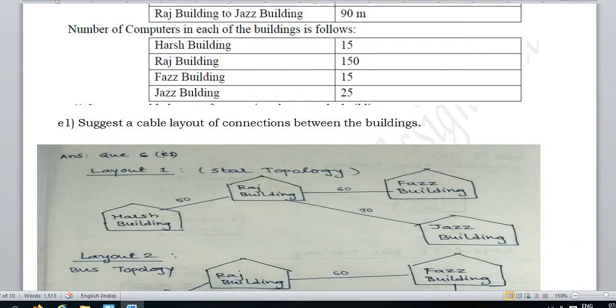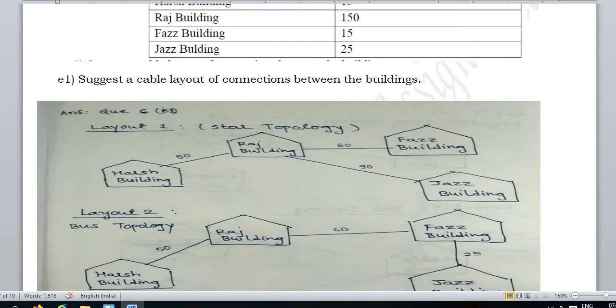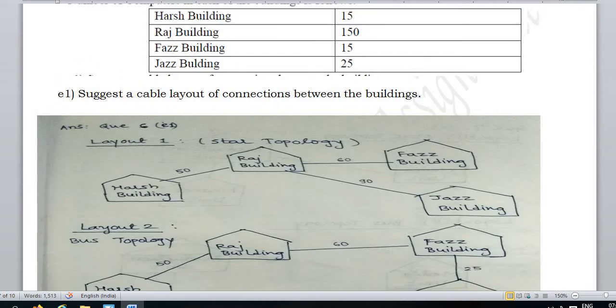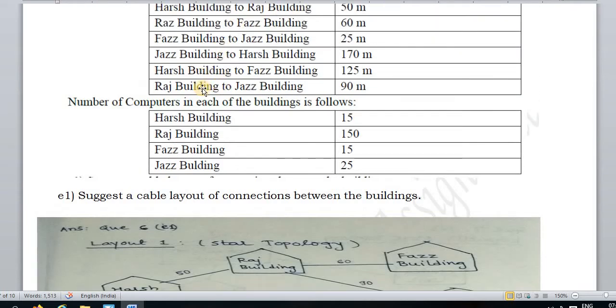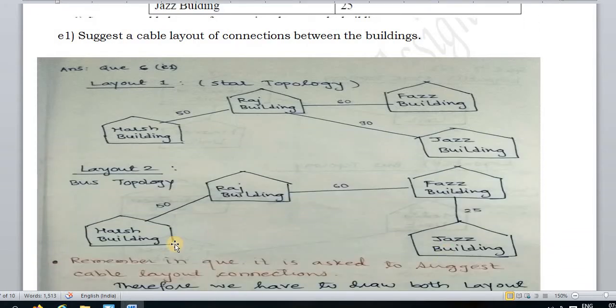Then the second possibility is bus topology. Now bus topology connects the computers in a linear pattern. Now here we have to think about cable length also. If you observe the distance between Harsh building and Judge building in the table, this is 170 meter. So this path we will not consider. That's why we have not connected from here to here.